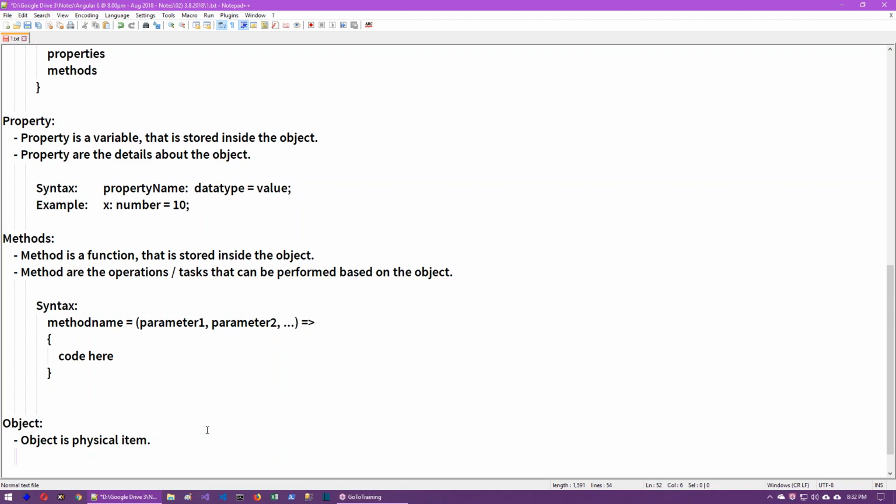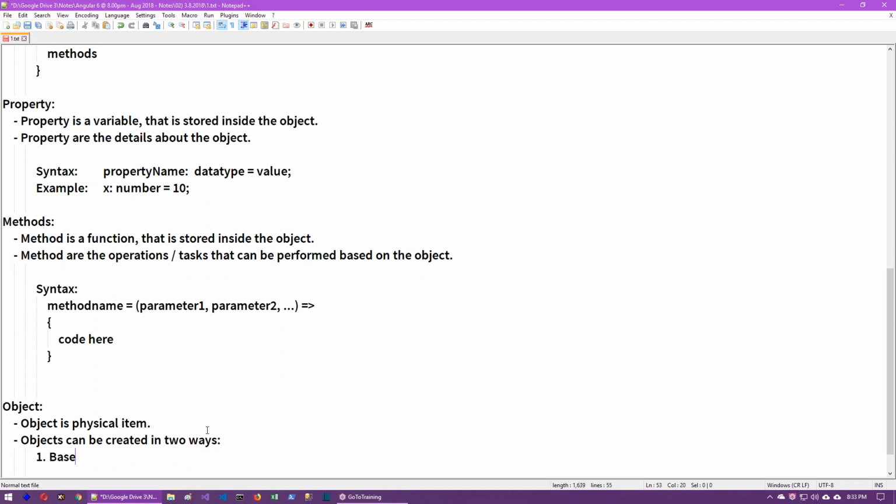For example, you are an object, your friend is an object, your mobile is an object, your building is an object, your city is an object, this earth is an object. So anything, it may be smallest or biggest, anything that exists physically is called an object. So objects can be created in two ways.